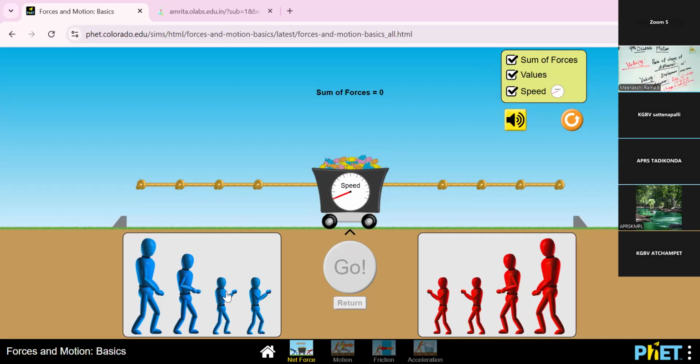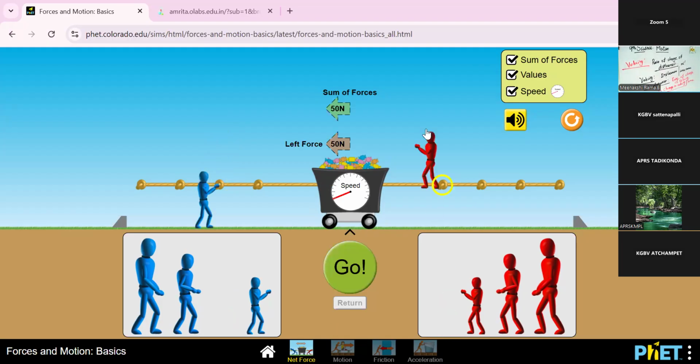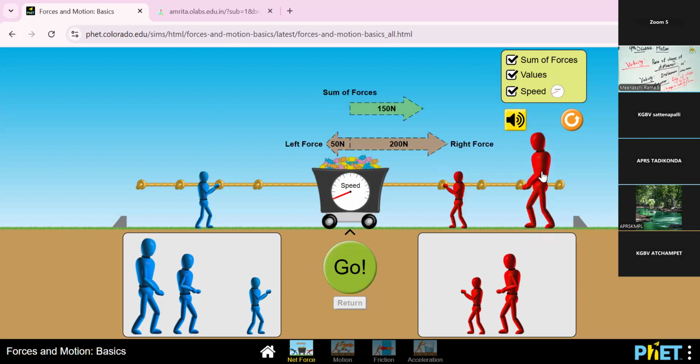First time I am choosing only one blue color student on the left side. On the right side, I am choosing one small student and one higher class student. Just imagine it. Look at these forces. On the left side, the blue color student's force is only 50 Newton. Here, the right side force is 200. This is the machine indicating speed, how the force moves.